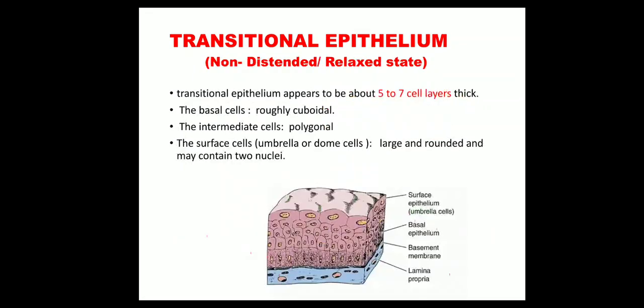So first we will see what happens in the non-distended or relaxed state. In this state, the transitional epithelium appears to be about 5 to 7 layers thick. The basal cells are roughly cuboidal, the intermediate region has polygonal cells, and the surface cells are umbrella or dome shaped cells. They are large and rounded, and may contain 2 nuclei.